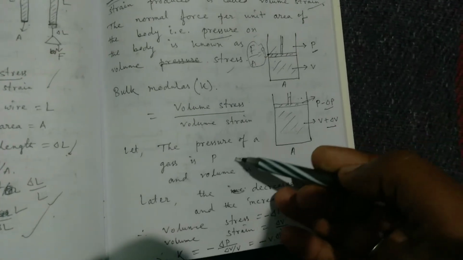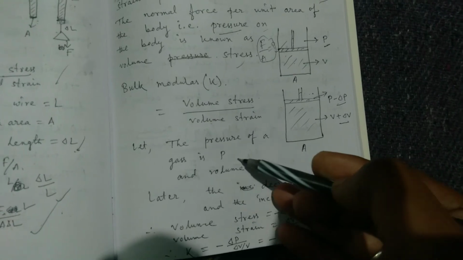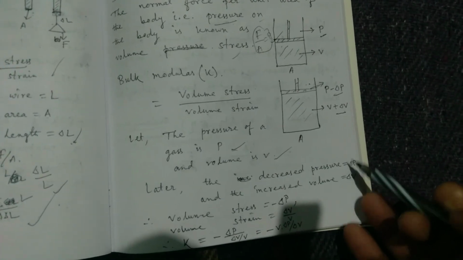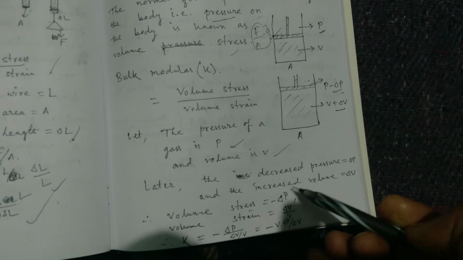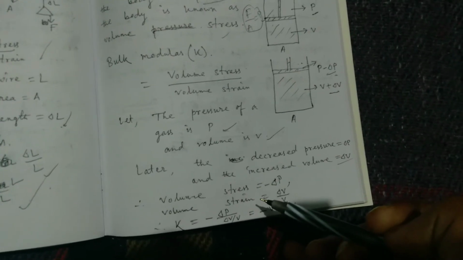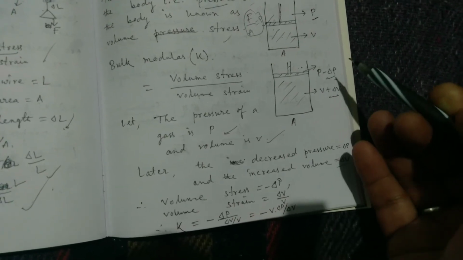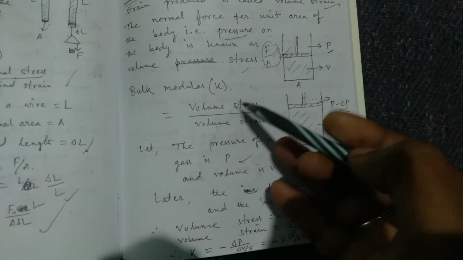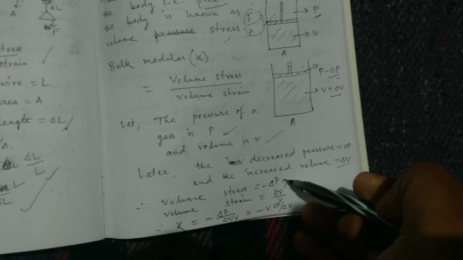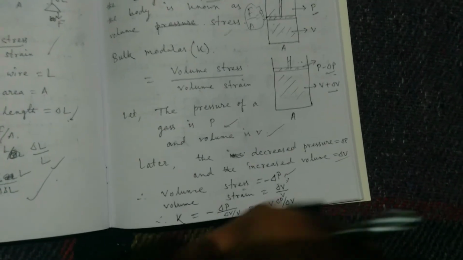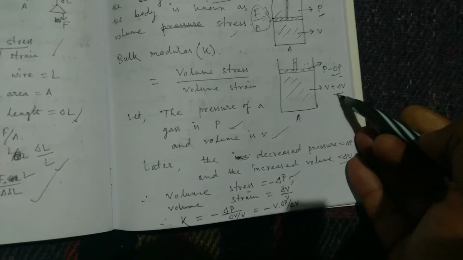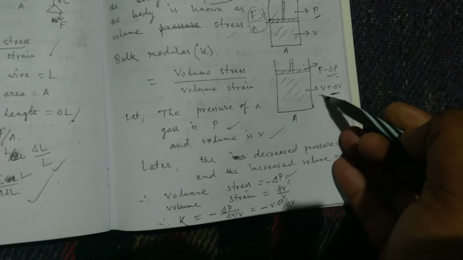So the increased volume is delta V. The initial pressure of the gas is P and the volume is V. Later the pressure is decreased by delta P, and the volume is increased by delta V. Now the volume stress is the change in pressure, minus delta P; the minus shows that it is decreasing. The volume strain is delta V by V, where delta V is the change of volume and V is the original volume.